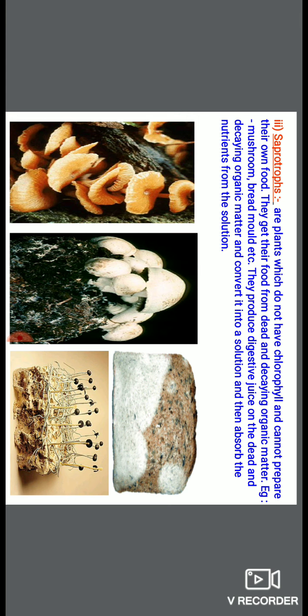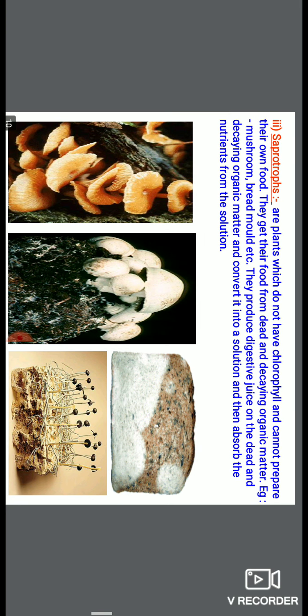I want to clear one more thing. Some people will ask, what is the difference between parasite and saprotrophs? See beta, in parasitic interaction, the parasite is living and the host is also living. It means the plants growing on another plant. But saprotrophs complete their nutrient requirement by feeding on dead and decaying organic matter.